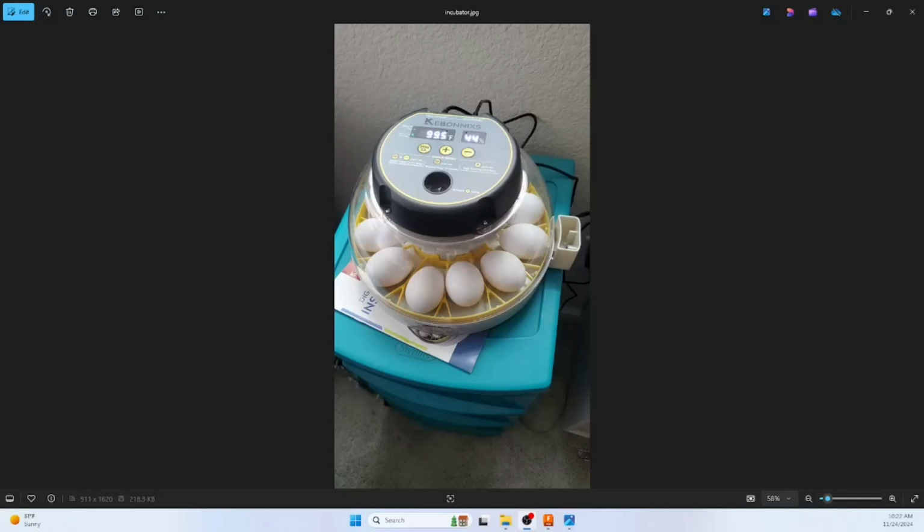Today's project is this incubator. Every time we add water to it to try and keep the humidity at 50%, it's been dropping pretty fast, and I suspect it's because the opening here where we put water does not have a cover, so I'm going to make one out of metal.